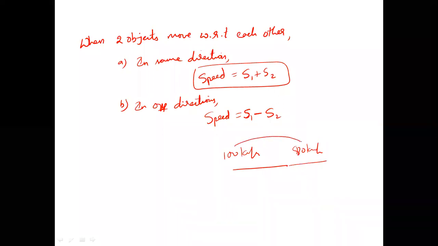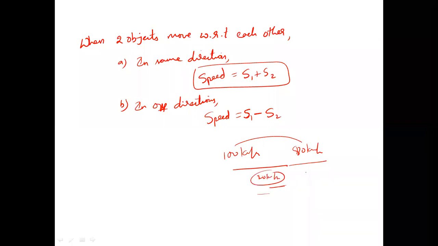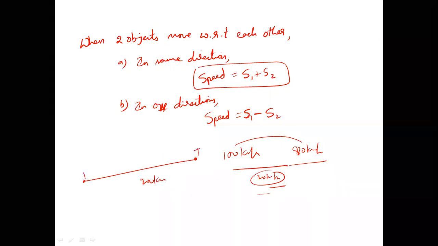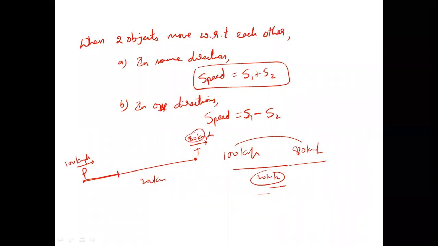So what is the maximum gap you may cover in between both of them every hour? Only 20 kilometers of extra gap you are covering, or not? Yes, sir. So every time only 20 kilometers per hour is extra gap you are covering in between them. So if he is already present at 200 kilometers away, this is the thief, this is the police. The thief calls to the police, I am going away from here, already 200 kilometers away. If you want to catch me, if you can. Then the police starts at 100 kilometers per hour, let's say. Every 100 kilometers the police covers, the thief also covers how many kilometers? 80. So the police is actually reducing the gap only by 20 extra kilometers.